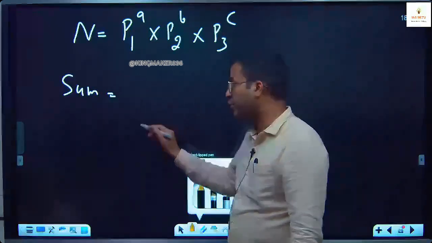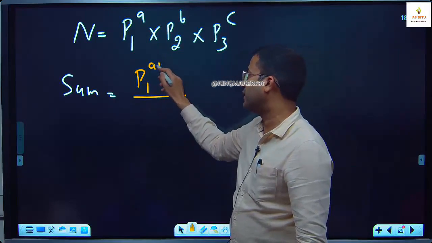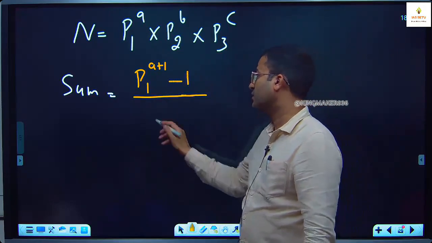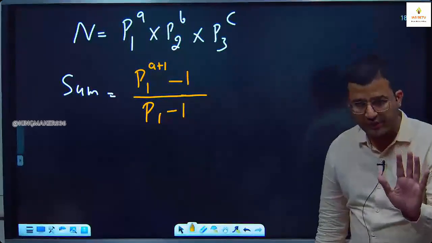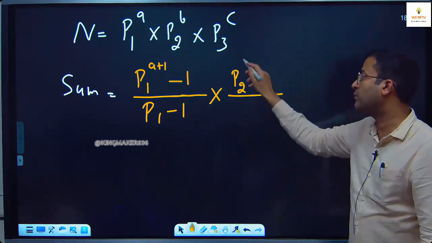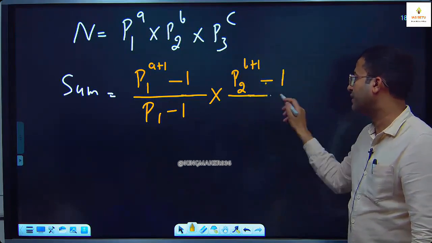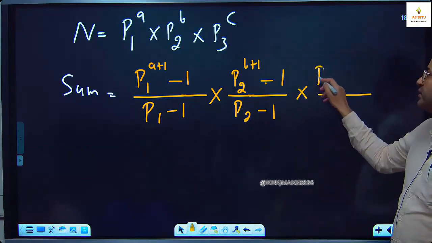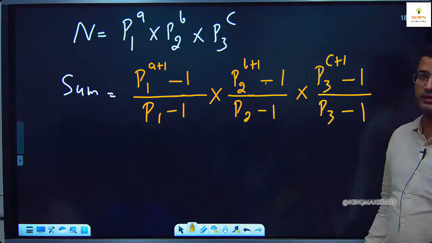Here we have numerator, denominator. Numerator here will be P1 is to power A plus 1. In power we add 1. Minus 1 divided by denominator P1 minus 1. I repeat, multiply. It is P2. So it will be P2 is to power B plus 1, from this entire value minus 1, divided by P2 minus 1. Same here. P3 is to power C plus 1 minus 1, divided by P3 minus 1.